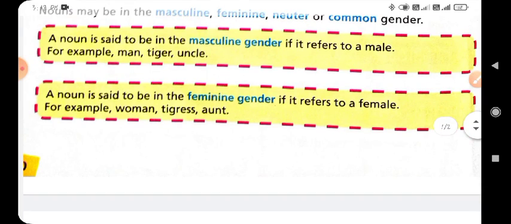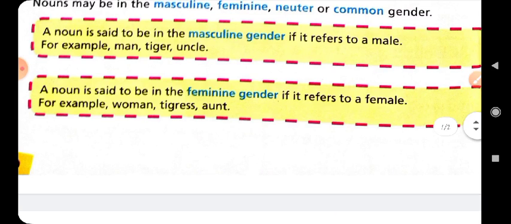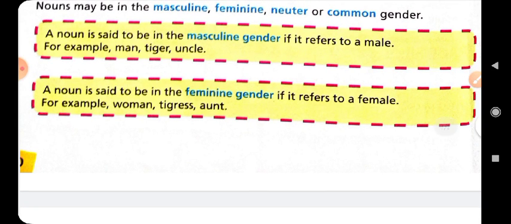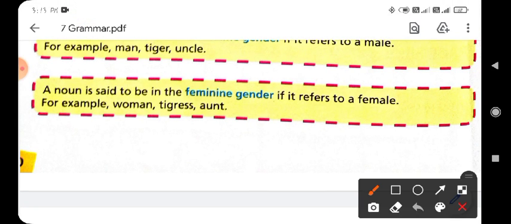And second is the feminine gender. A noun is said to be in the feminine gender if it refers to a female.